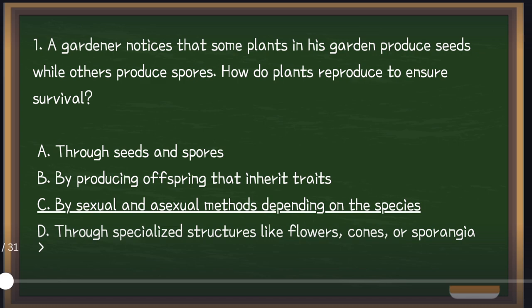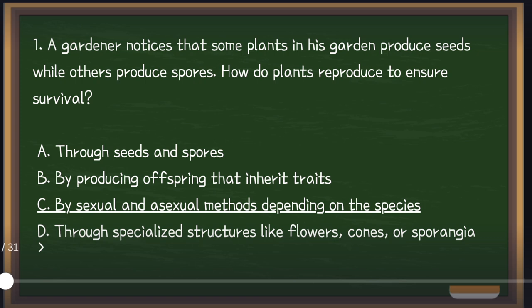Now, plants reproduce in different ways. Some plants reproduce sexually through seeds, which form after fertilization, and others reproduce asexually through spores, runners, cuttings, or other methods. The method depends on the type of plant and its adaptation to the environment.